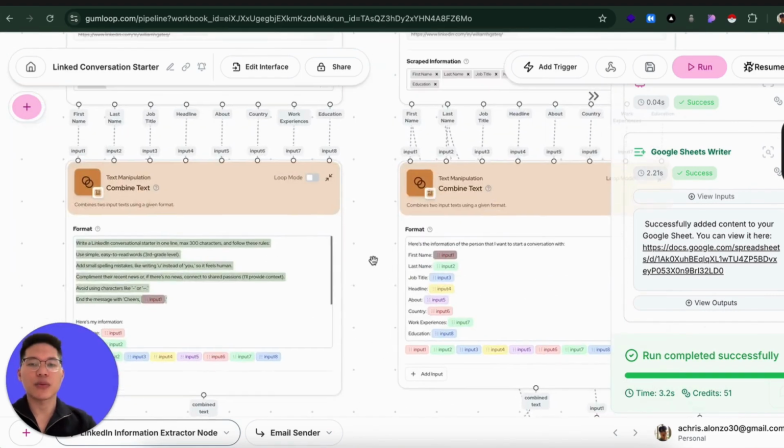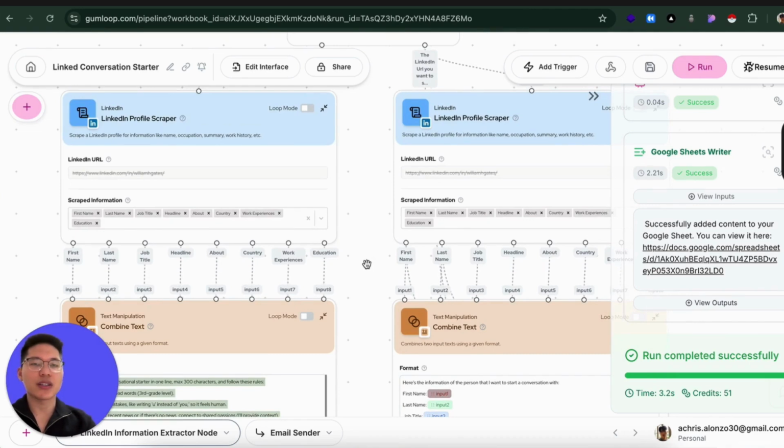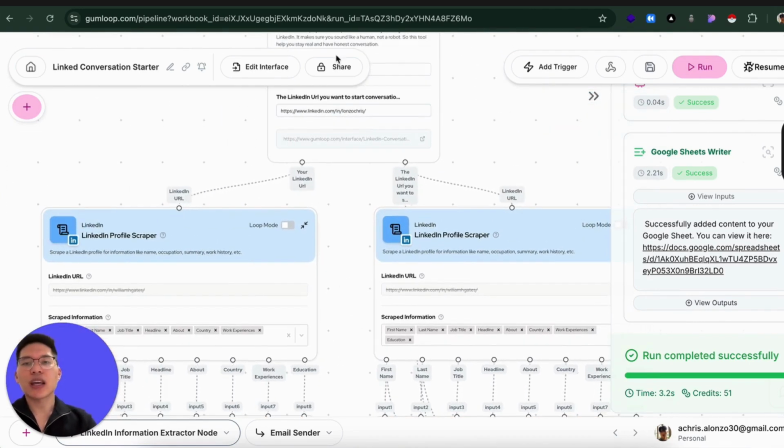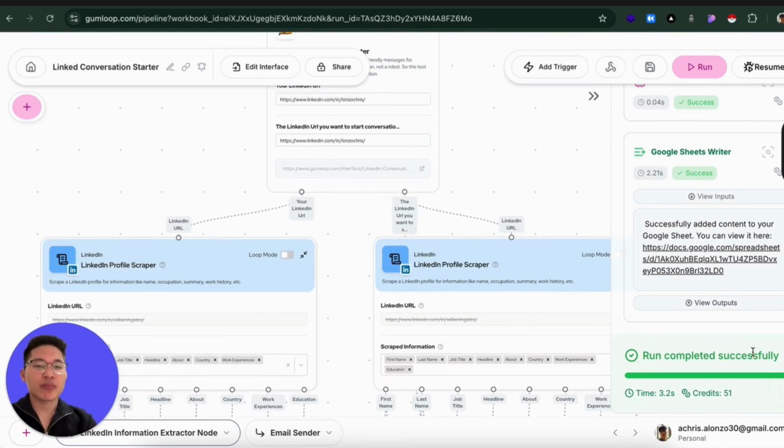To get started, scroll all the way down to the description, find the link there, and click that link. If you haven't signed up on Gumloop yet, go sign up. It's free. You're going to get 1,000 credits, and you can run a lot of instances on that. If you also do their tutorial, which only takes about a minute, they're going to give you another 1,000 credits, so you have 2,000 credits in total. But sometimes that tutorial doesn't pop up, so you still have 1,000 credits, but that's fine. That is enough to run this, and it only costs about 51.